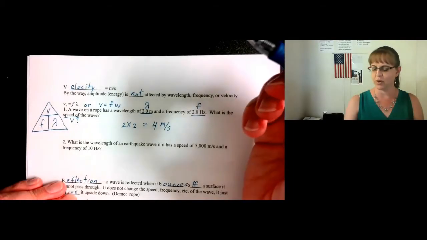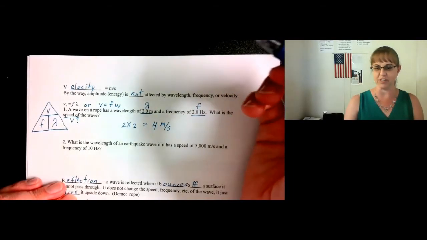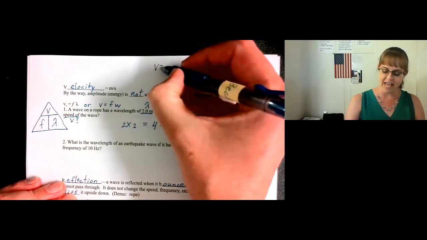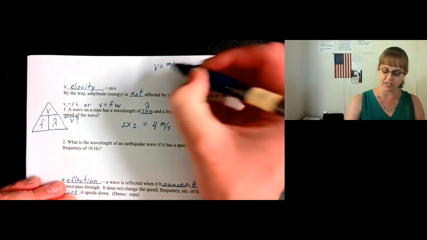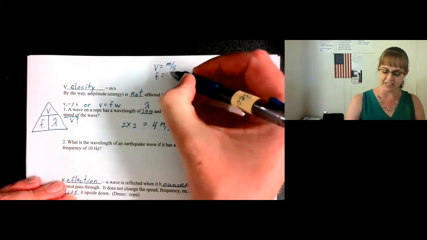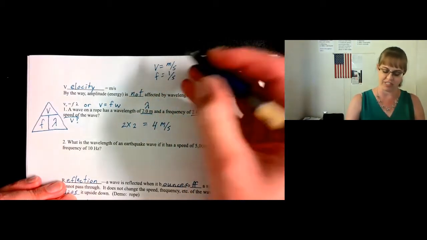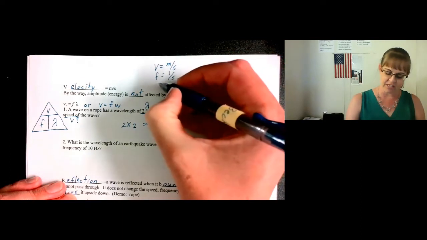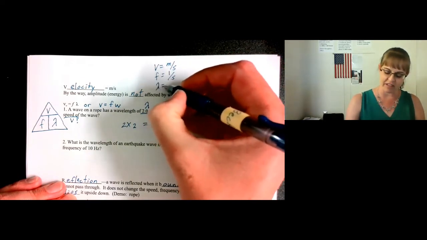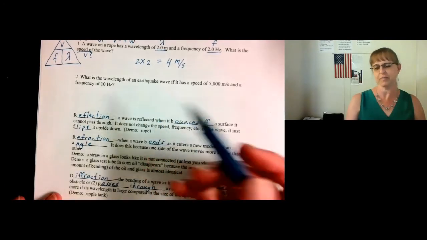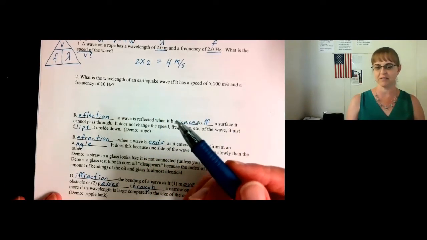Let's review the symbols and the units for each of these things. Velocity has to be in meters per second. Frequency has to be in waves, understood 1 wave per second. And wavelength is going to be in meters. You try number 2. It's pretty similar to number 1.